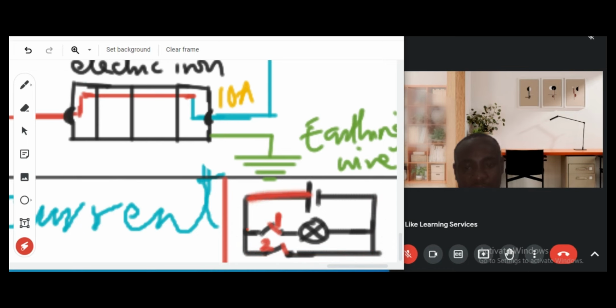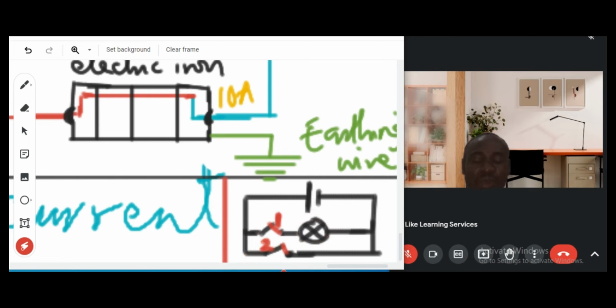So the current that gets into this junction will not want to go through this route. It will flow through the outer loop where there's not much resistance, nothing in its way, so it just follows that route and comes back. So the lamp has been bypassed, so the lamp will not come on. Even when these two switches are closed, that is on, you turn this on and you also turn this on, the lamp will not come on, because current will flow through the outermost loop and bypass the route where you have the lamp. So we say that the lamp has been short-circuited. So when you close switches 1 and 2, the lamp will not come on.